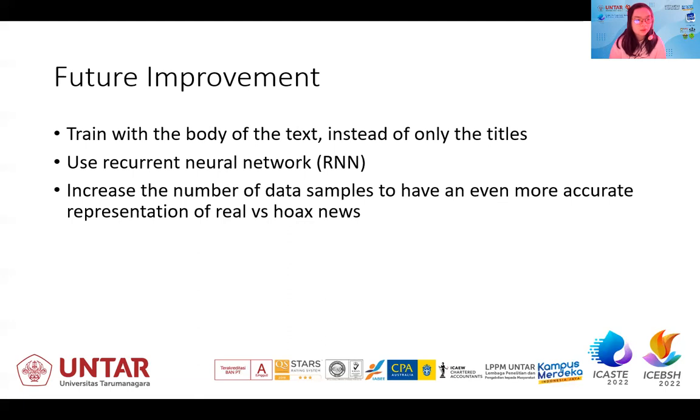We also would like to use RNN, recurrent neural network, to further polish the models and also increase the number of data samples to have an even more accurate representation of real versus hoax news, especially because the hoax news that we obtained was only a bit more than 1,000 data. So I think it would be more reliable if we get more sources of the hoax news.